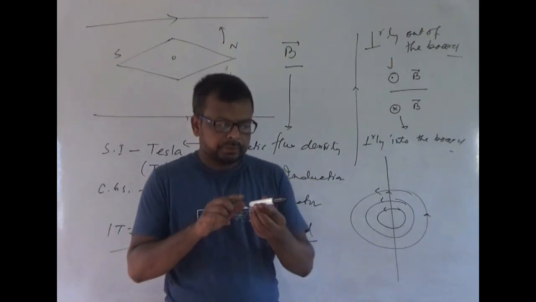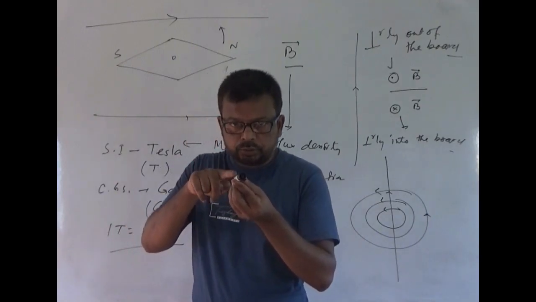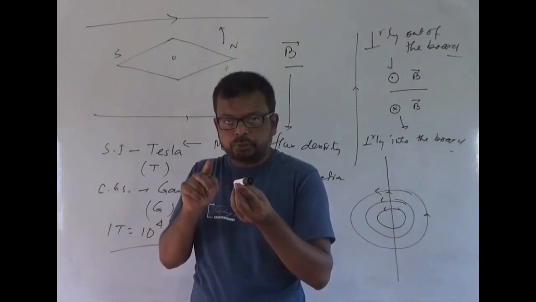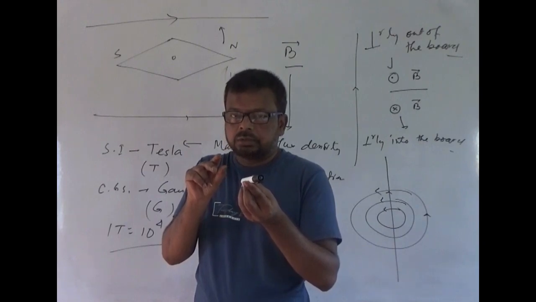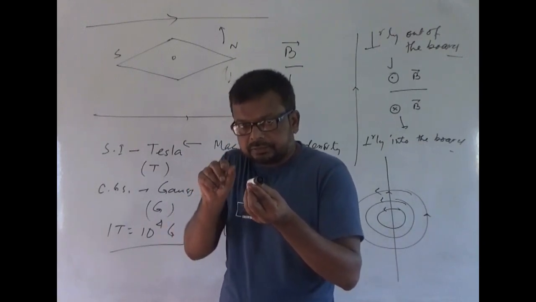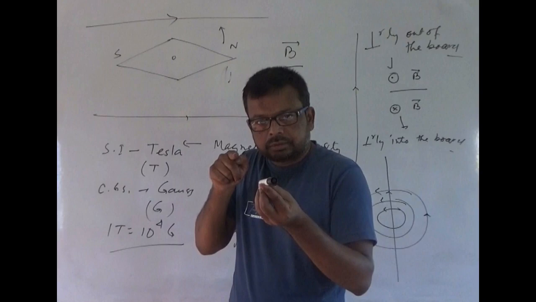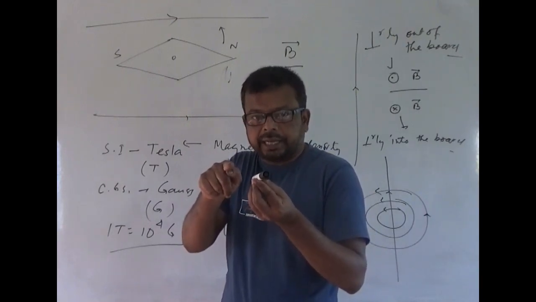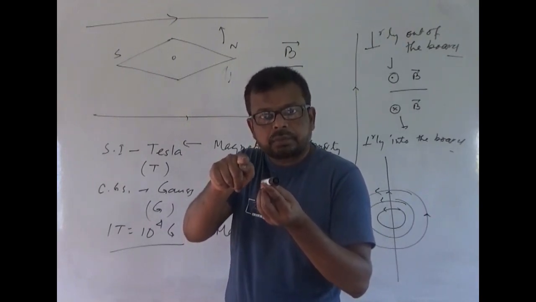That means if current is flowing in this direction, then you have to rotate the screw like this so that it advances along the direction of the current.